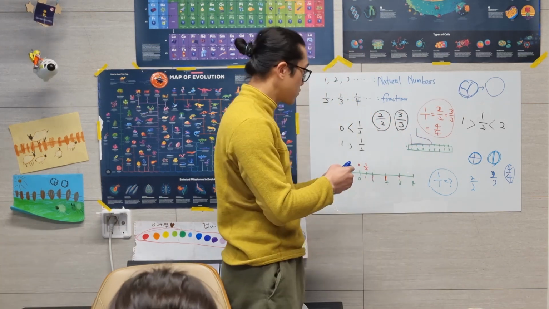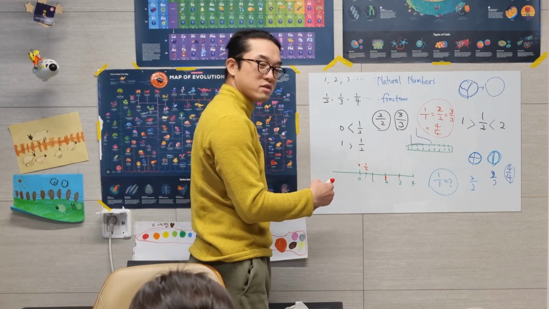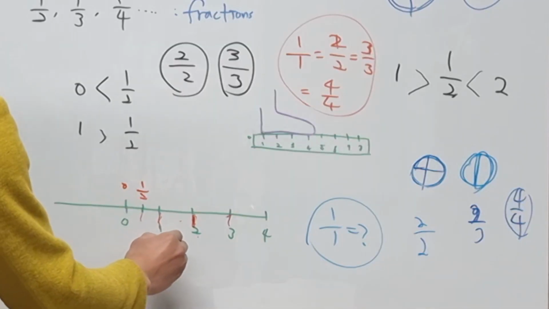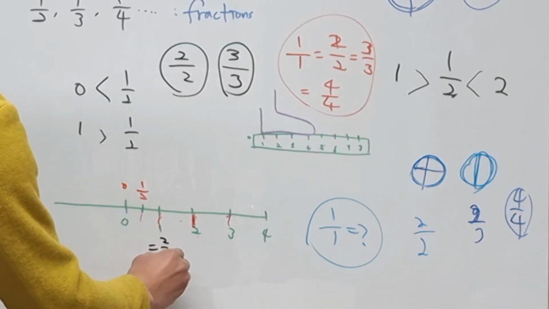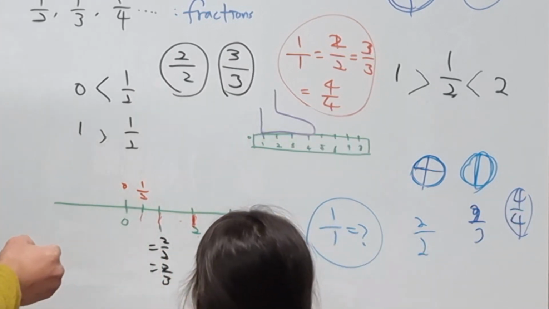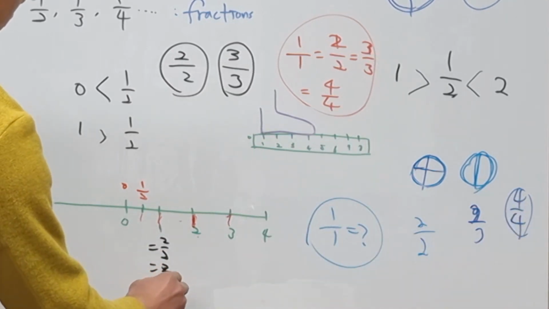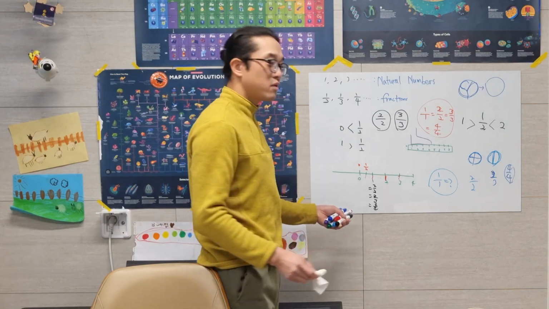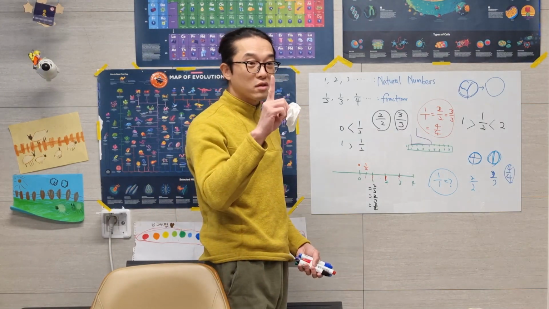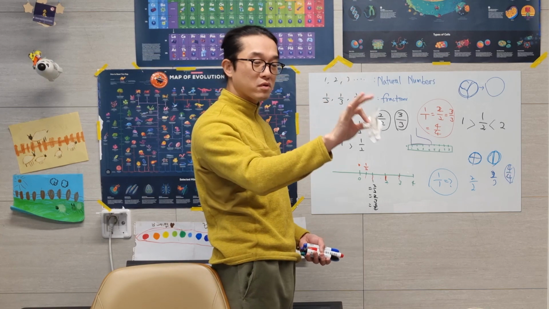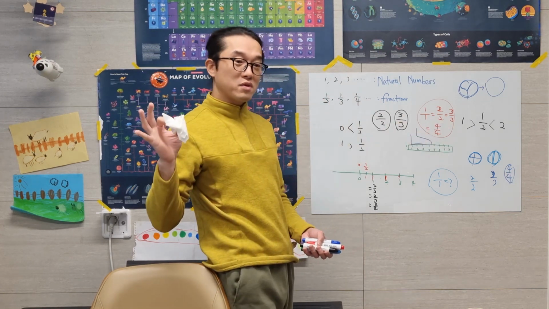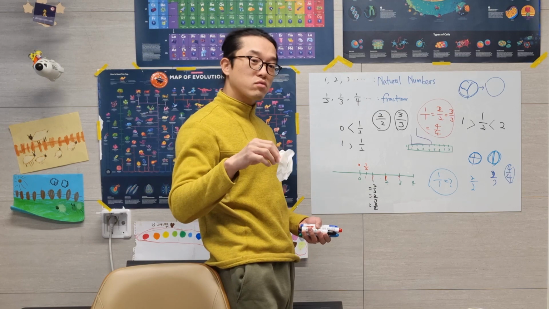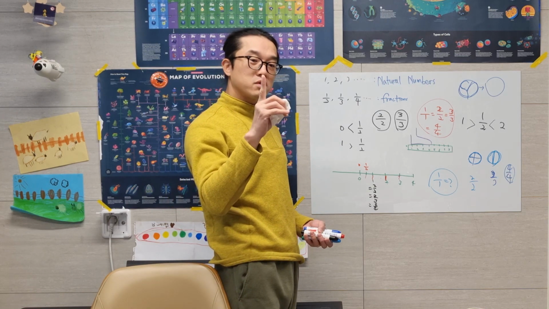They are all equal. So we can say like this. Same. You got it? So 4 over 4 means just 1. You slice the pizza into 4 pieces, but you take 4 pieces. That means you take 1 pizza.